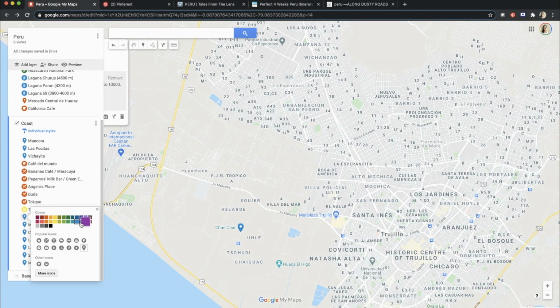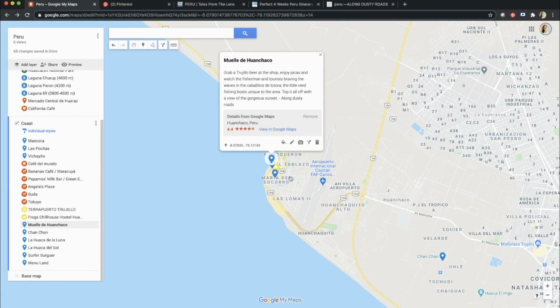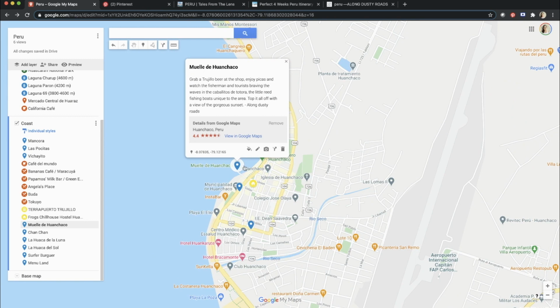This was a recommended hostel, so I use the same yellow and house sign, and I read that this is a spot to see the sunset. So I already added here a description, and I'm kind of obsessed with sunsets, so I also add here sunset.